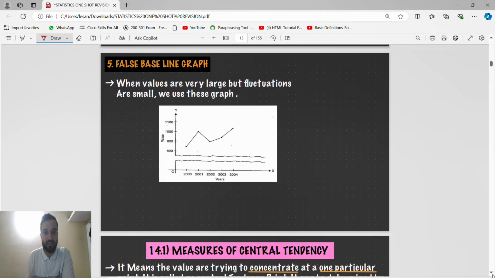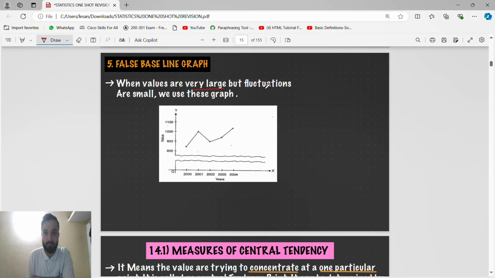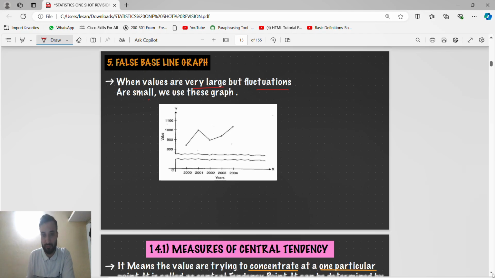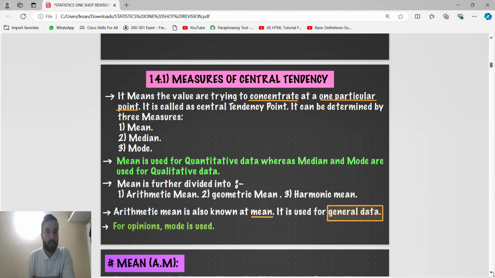False baseline graph. So it is a false base. When values are very large but fluctuations are small, we use this graph. So the first chapter is done. Now we will come to the second chapter, that is measures of central tendency.